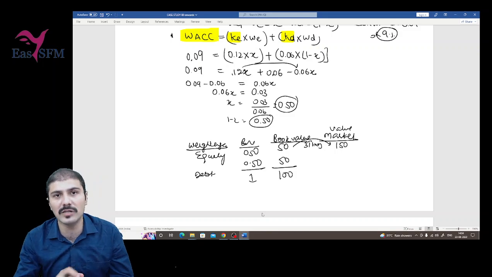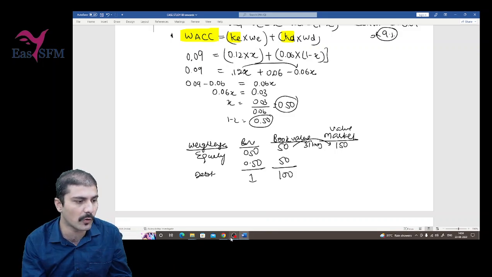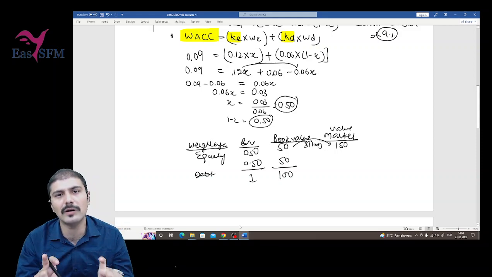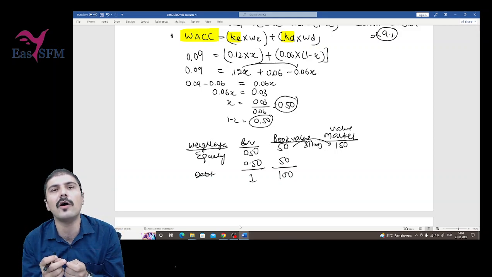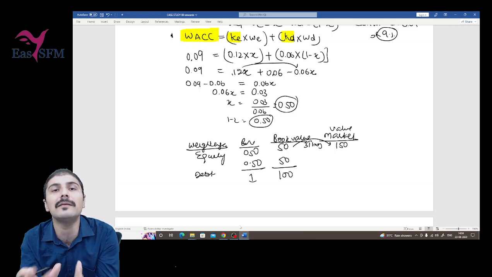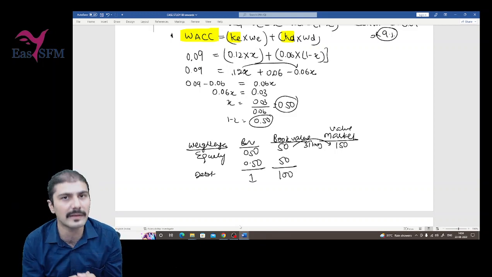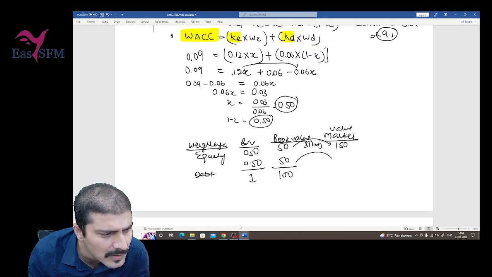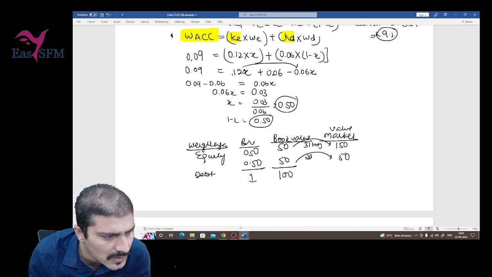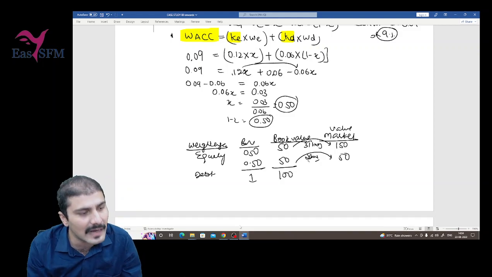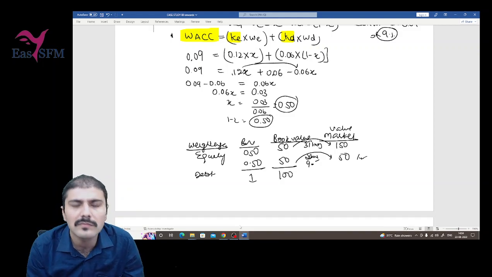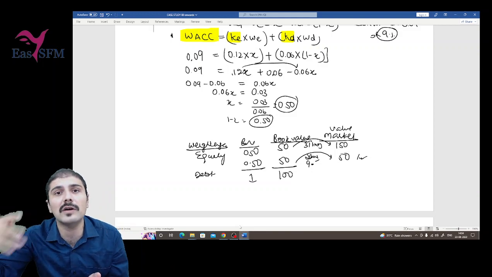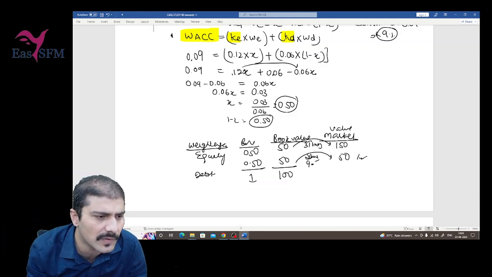But in question number 44, the next question in my assignment of CA finals, it was given that the book value of debt is also 90% or 9/10. Then that can also be changed, right? But here it is given as the same, so I am using the same in this question. Sir, what if it is given as 90%? You will write 45. If it is given as 80%, you will write 40. If it is given as twice or thrice, you will write the same as the value, right?